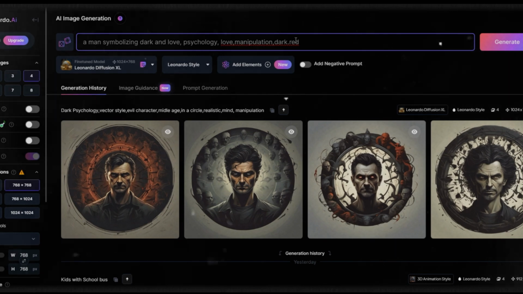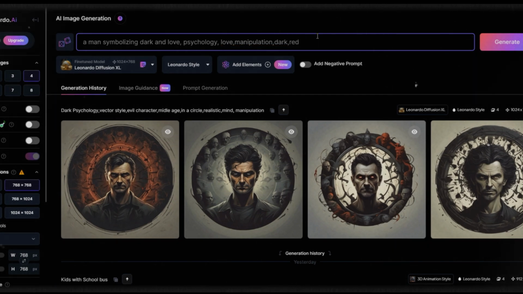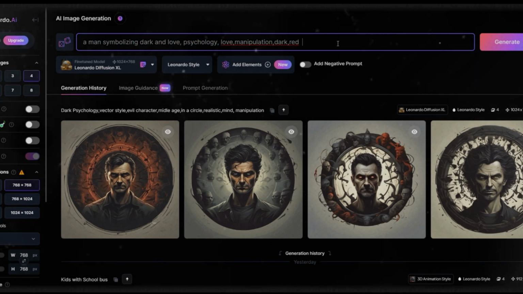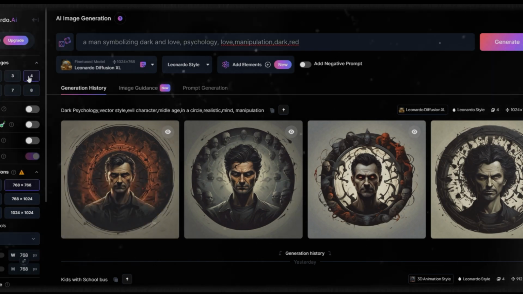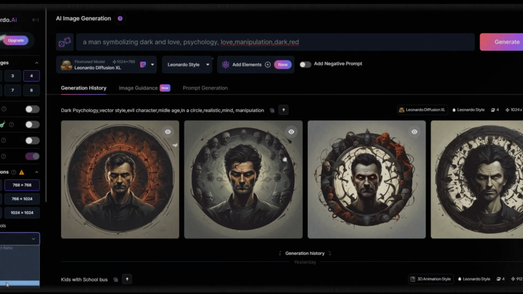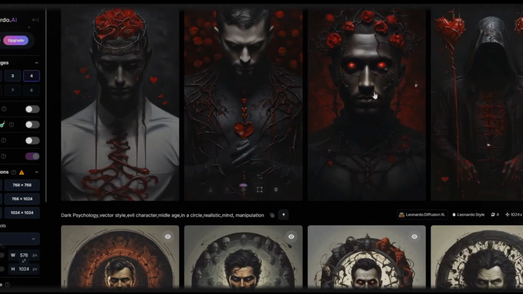We are talking about dark psychology, so we need images that can show to audience a manipulation and dark things. If you want different results, you can change it. We will need around 6 to 8 images. After you generate those, download the images that you like the most. Now, we have all the things we need to create our video.